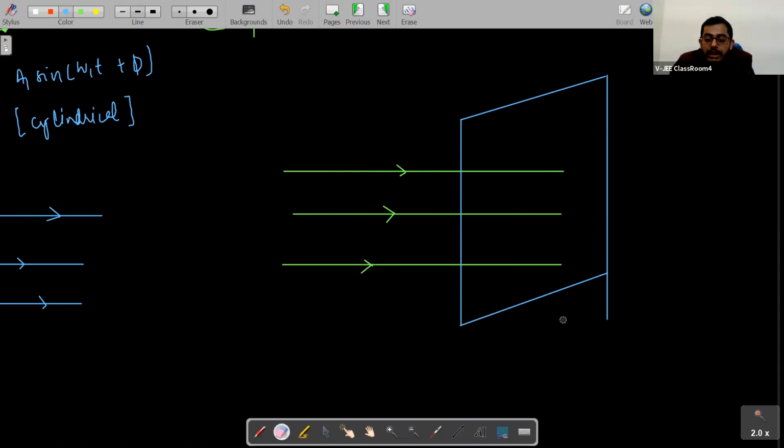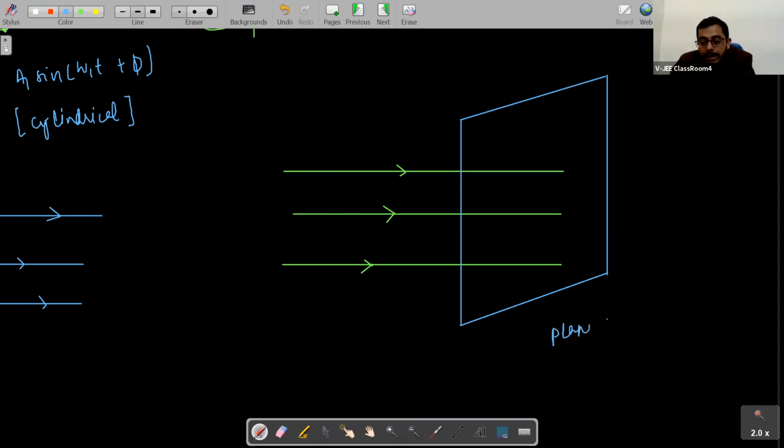Are you all getting my point, students? If the source is at infinity, we will get parallel rays, we'll get parallel waves. So the wavefront here will be planar.